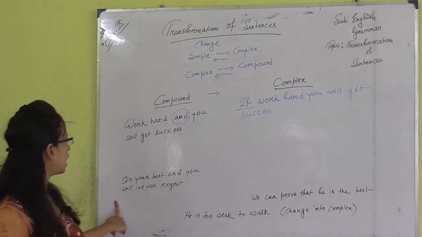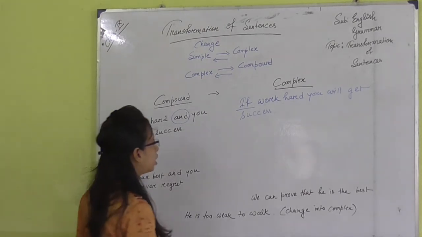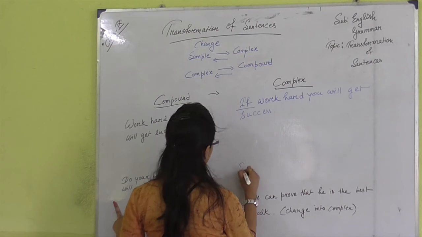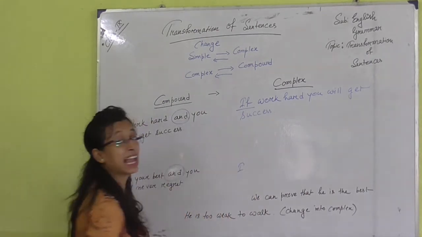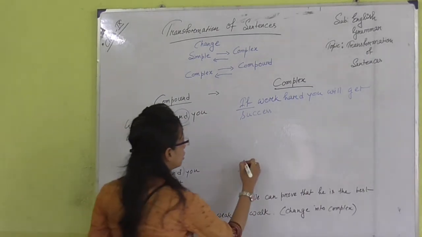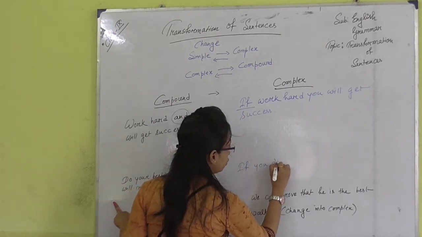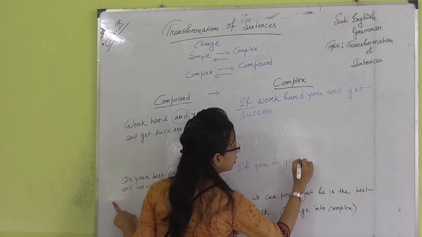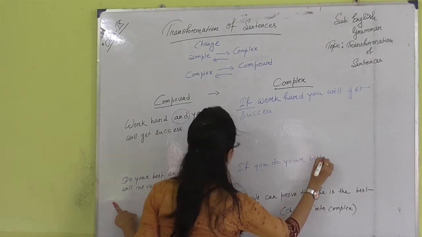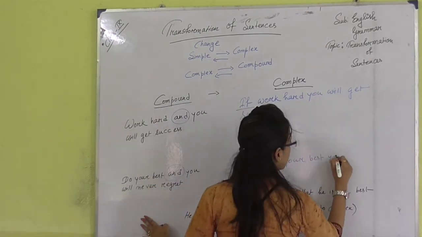Next one, do your best and you will never regret. So here I can write down again, when I see and, I can use if. So if you do your best, then you will never regret.